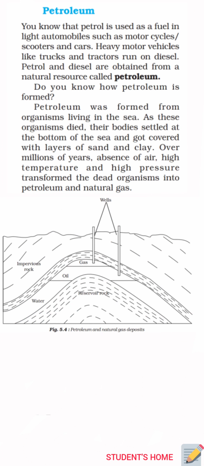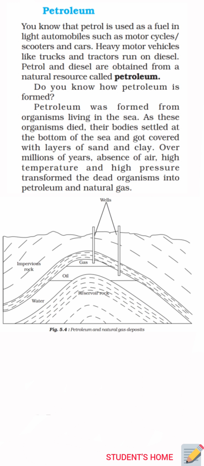Now we will come to the next topic, that is petroleum. You know that petrol is used as a fuel in light automobiles such as motorcycles, scooters and cars. Heavy motor vehicles like trucks and tractors run on diesel. Petrol and diesel are obtained from a natural resource called petroleum. Do you know how petroleum is formed?